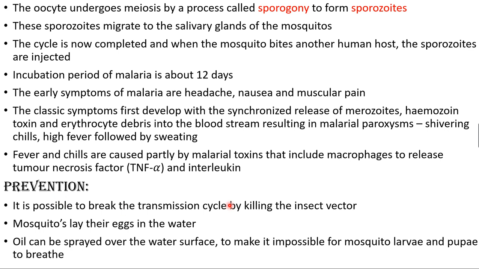So what are the preventive measures for this? We have to break the transmission cycle of this Plasmodium by killing the insect vector, the female Anopheles mosquito. Usually the mosquitoes lay their eggs in the water. So we have to spray oil on the water surface, so they cannot breathe. Mosquitoes at the egg and larval stage itself will die. It makes it impossible for mosquito larvae and pupae to breathe, so they will die and do not develop into the insect stage.